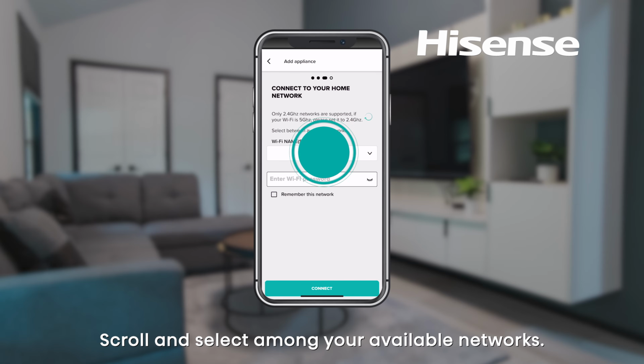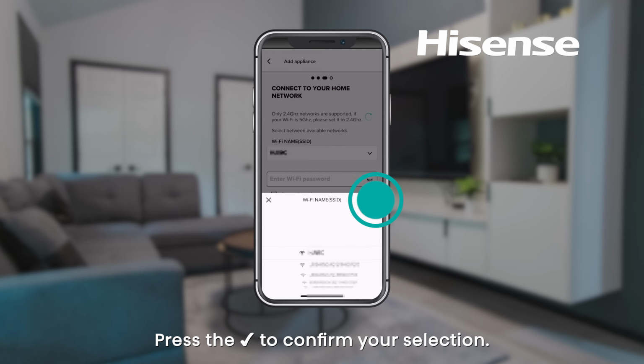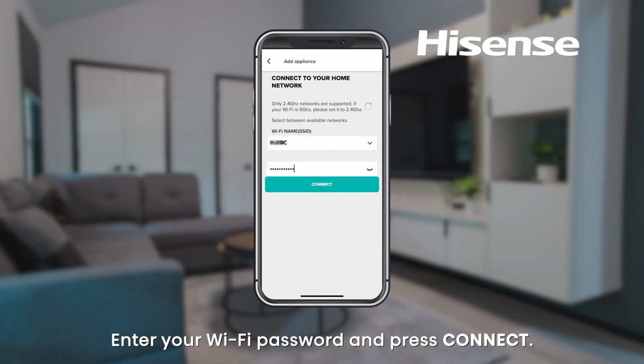Scroll and select among your available networks. Press the check mark to confirm your selection. Only 2.4 GHz networks are supported. Enter your Wi-Fi password and press Connect.